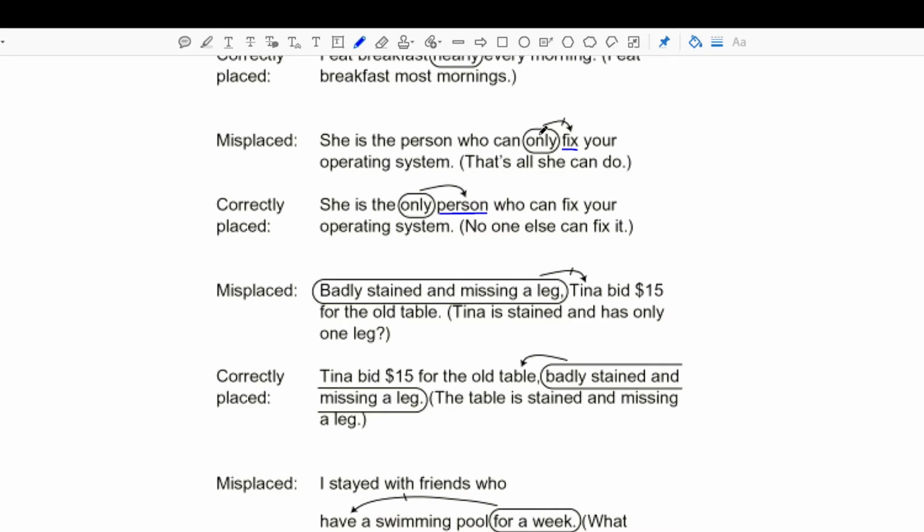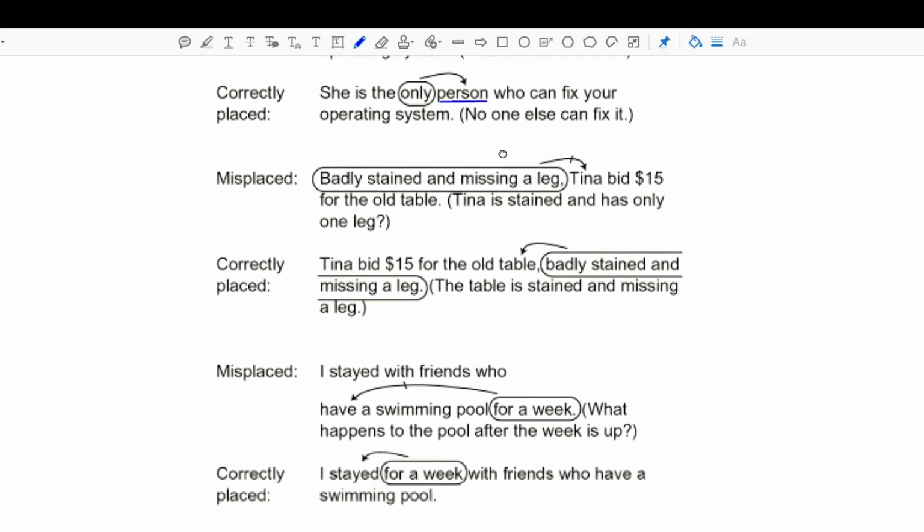In this case, you might assume that we don't mean that's all that she can do. You might have assumed that it means only she can fix the operating system. That's because the sentence structure-wise, right, even though it's not correct, we can infer the meaning behind what we were trying to say. But if we're going to be strict about our modifier placement, then we need to make sure that we place our modifier next to the word that it's modifying.